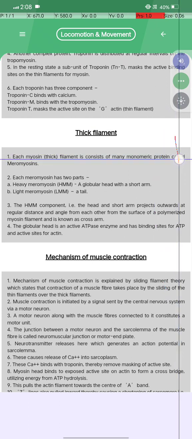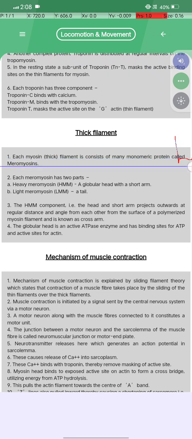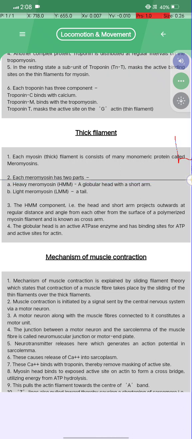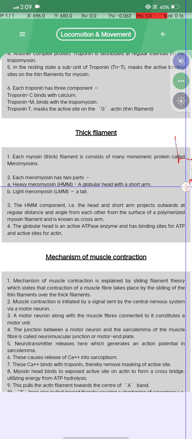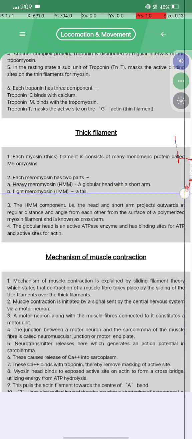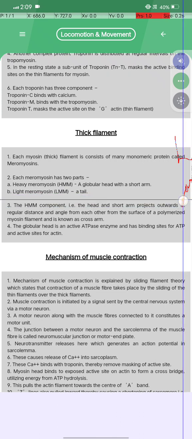Each myosin thick filament consists of many monomeric proteins called meromyosins. Second, each meromyosin has two parts. First is HMM, heavy meromyosin, which is a globular head with a short arm. Second is light meromyosin, LMM, which is the tall tail part.